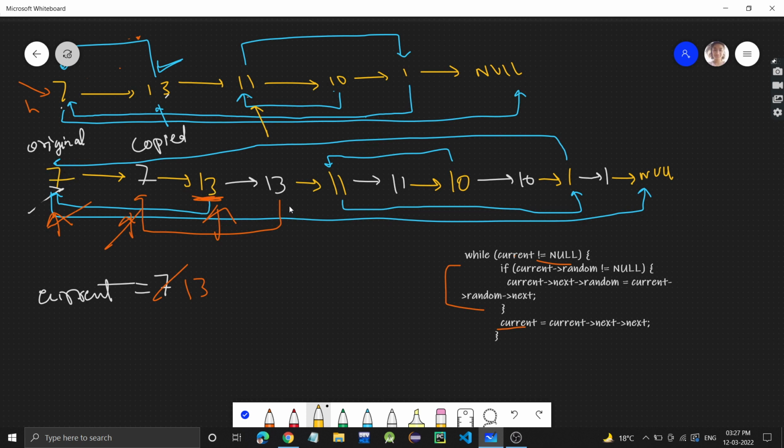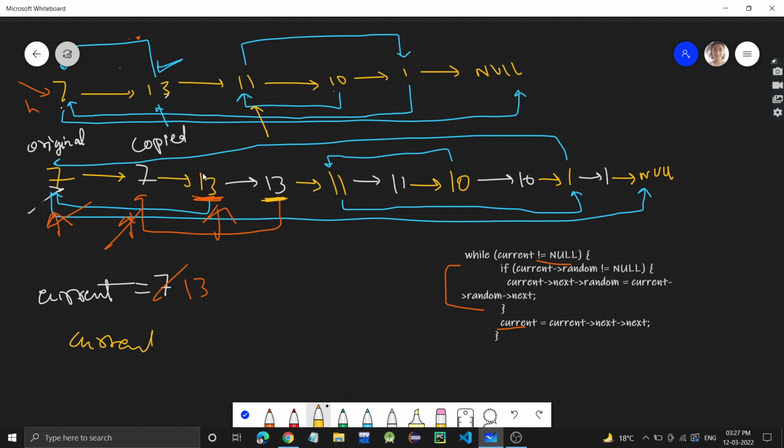Fine. So what will we do now? We have to connect this copied 13, right? So where is the copy of 13? It is in current's next.